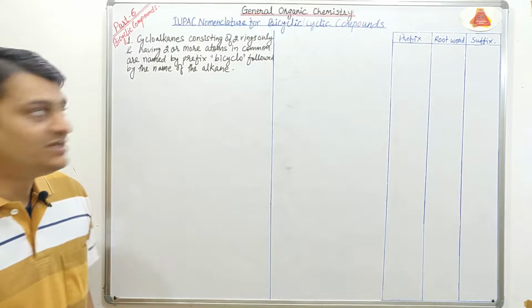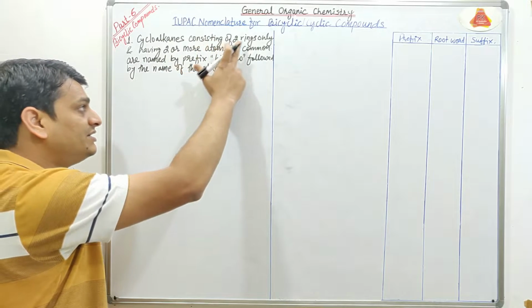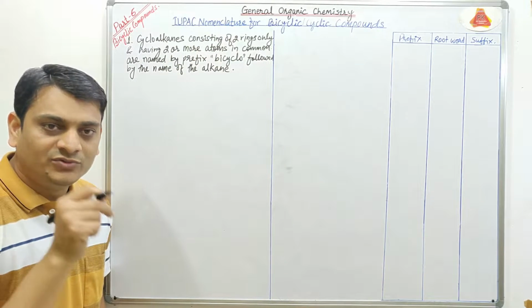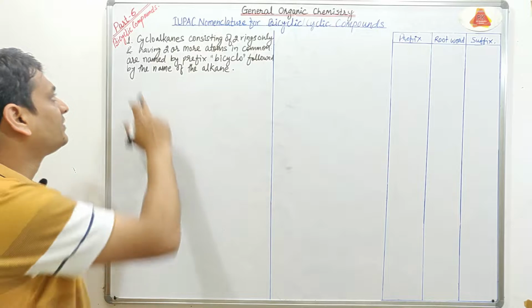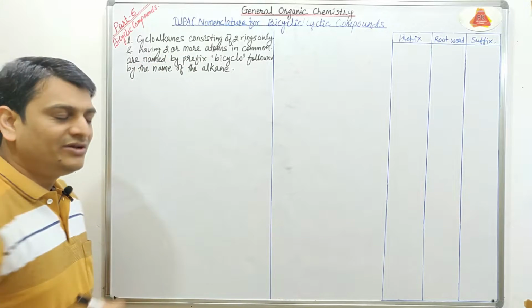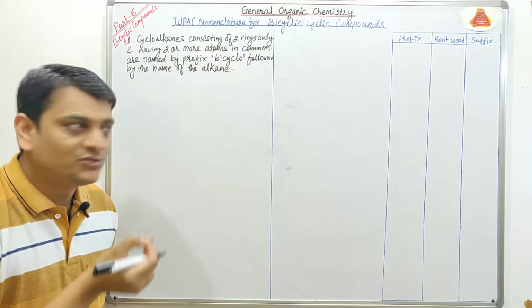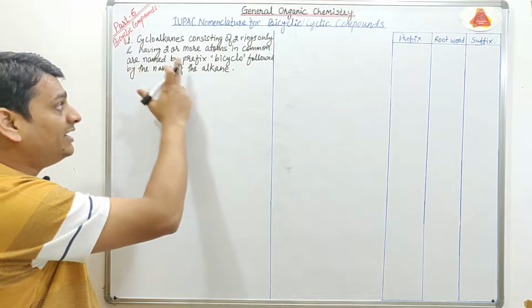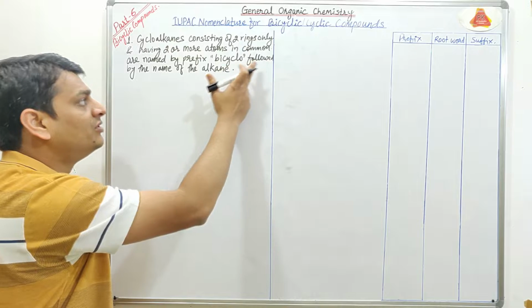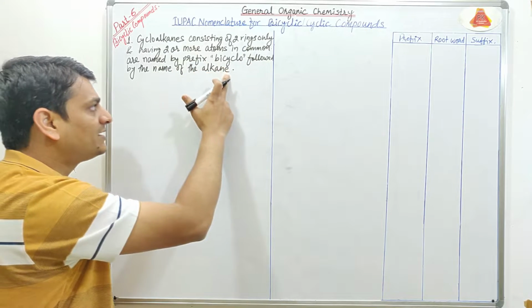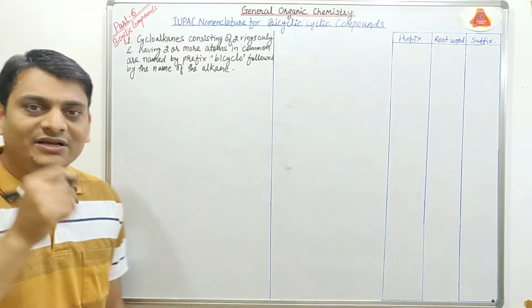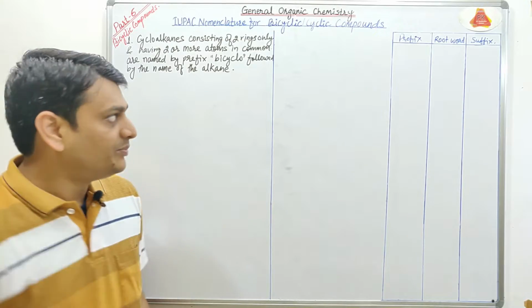So as per this statement, cycloalkanes consisting of two rings only, and having two or more atoms common to those two rings, are named by the prefix bicyclo followed by the name of the alkane. So for better understanding of this concept, let's take an example.